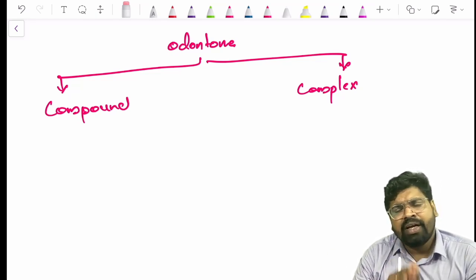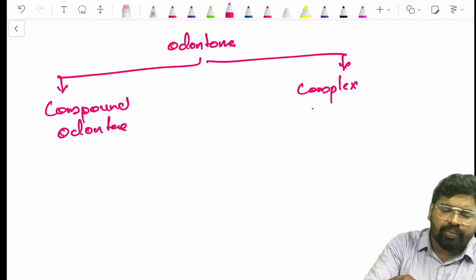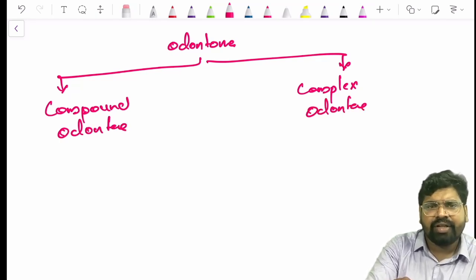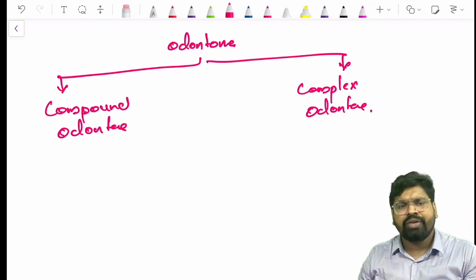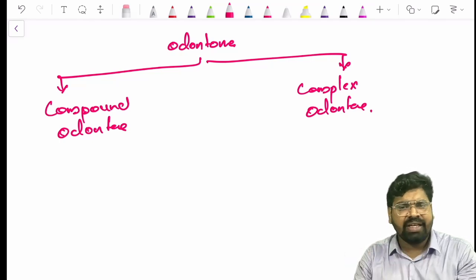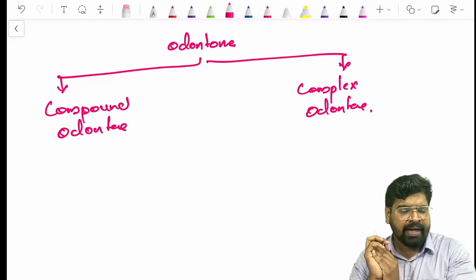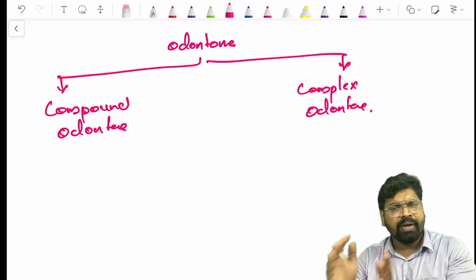So compound and complex odontoma are the terms. In certain textbooks they say compound composite odontoma, complex composite odontoma. That word composite just means that it is a mixture of all. So we don't want to use that term. We will use compound odontoma and complex odontoma.